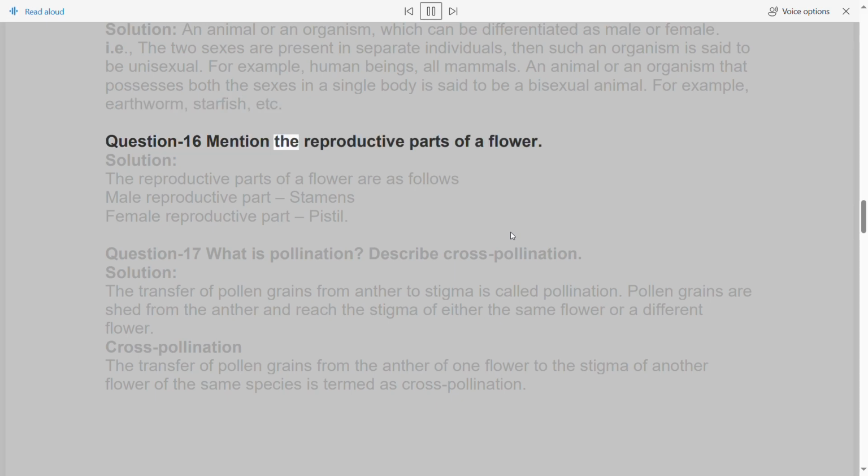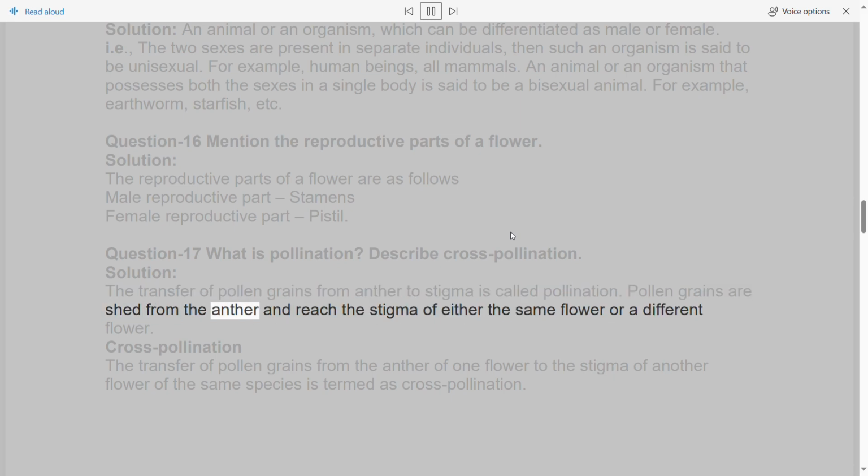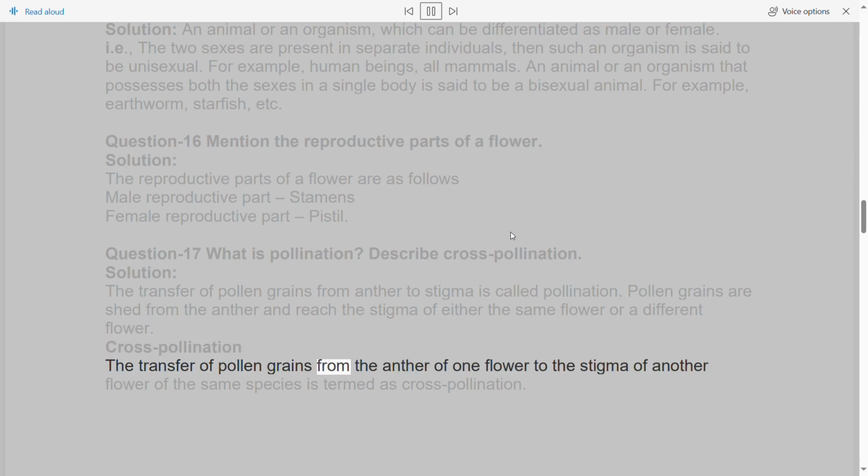Question 16. Mention the reproductive parts of a flower. Solution: the reproductive parts of a flower are as follows: male reproductive part, stamens; female reproductive part, pistil. Question 17. What is pollination? Describe cross-pollination. Solution: the transfer of pollen grains from anther to stigma is called pollination. Pollen grains are shed from the anther and reach the stigma of either the same flower or a different flower. Cross-pollination: the transfer of pollen grains from the anther of one flower to the stigma of another flower of the same species is termed as cross-pollination.